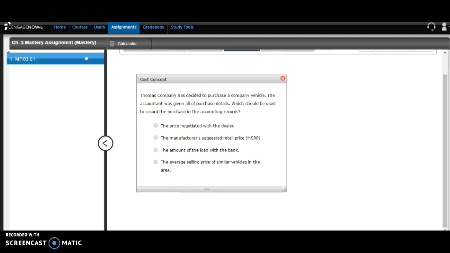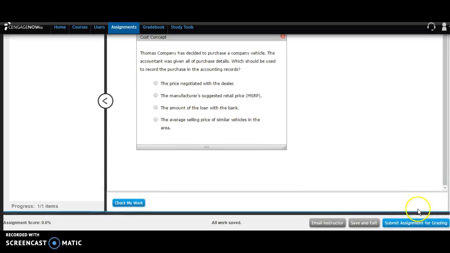So as you can see, there's a lot of options to make sure that students actually understand the material. And right here, you can see they can email their instructor if they have questions, and they can submit the assignment for grading.